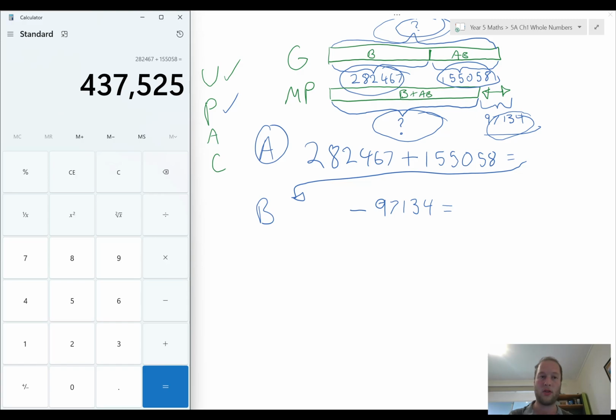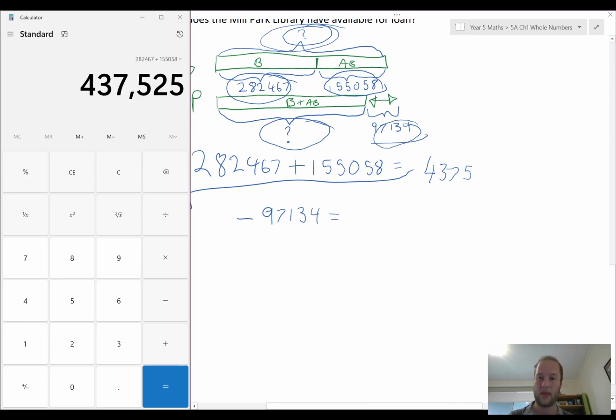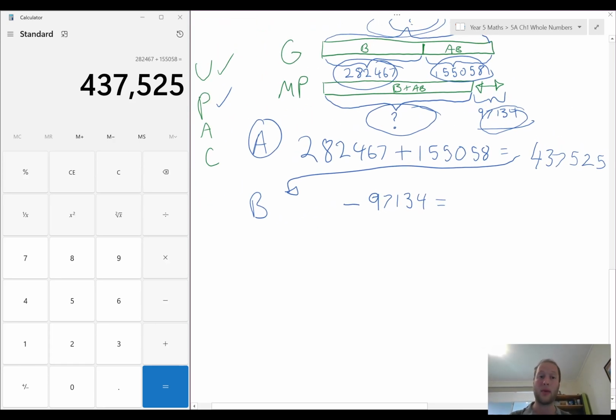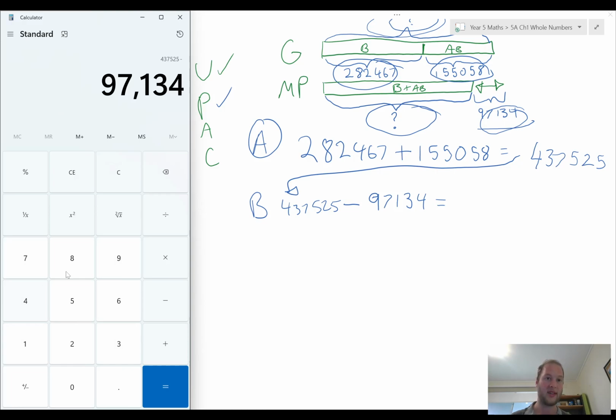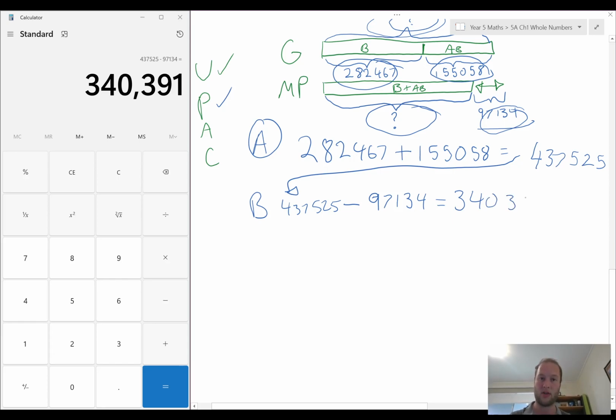So I've got 437,525. I'm going to keep it in my answer, not hit clear, because that's now going to go here. I'm just going to hit subtract because it's holding that number, then type in 97,134. I can see in the history that it's still got this number here. So brilliant. I'll hit equals or enter, whatever it is on your calculator. 340,391. There's my answer.